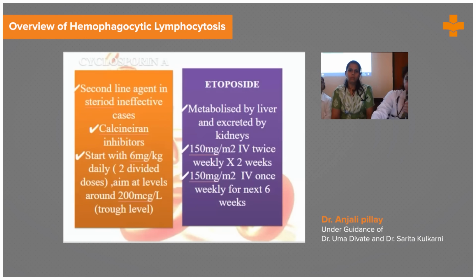Other lines of treatment are cyclosporin A and etoposide. Cyclosporin A is a second line agent, which is a calcineurin inhibitor, where we start the dose of 6 milligram per kg daily. Etoposide we start at a dose of 150 mg per meter square IV twice weekly, and continue it for 2 weeks.